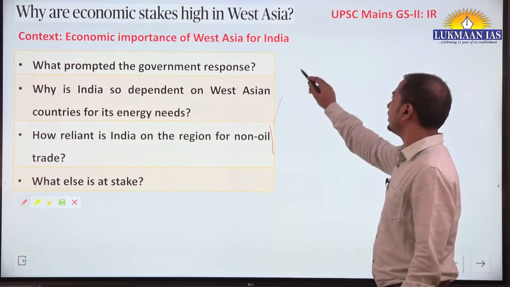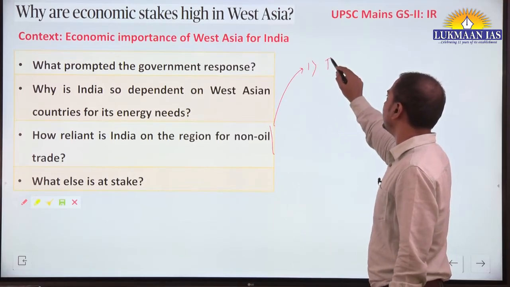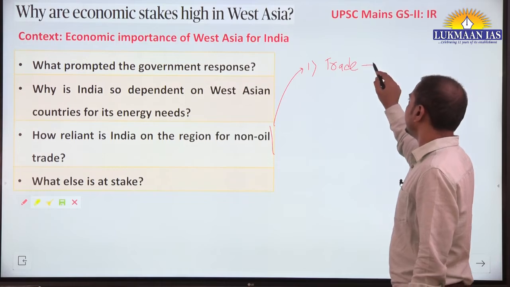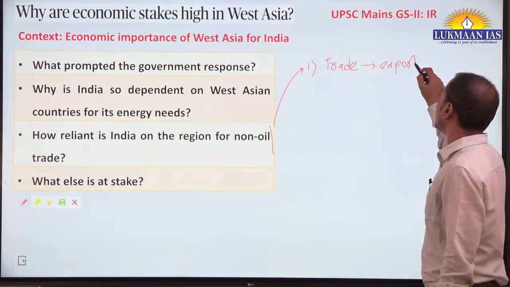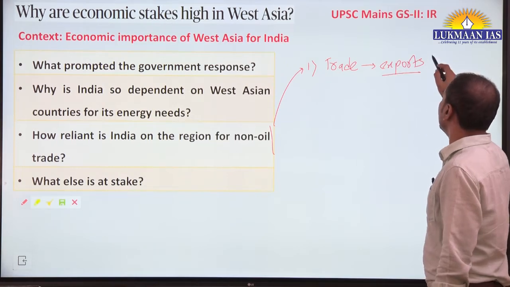तो non-oil trade में क्या है? पहला तो है economic trade. ठीक है, economic trade, we should know that there are exports and imports of other articles, especially exports from India.